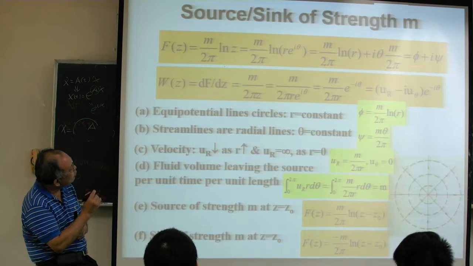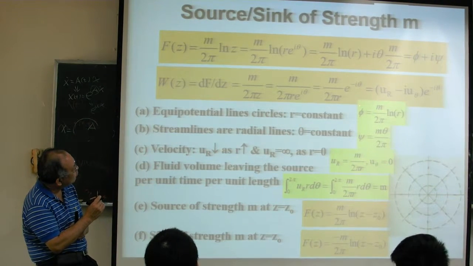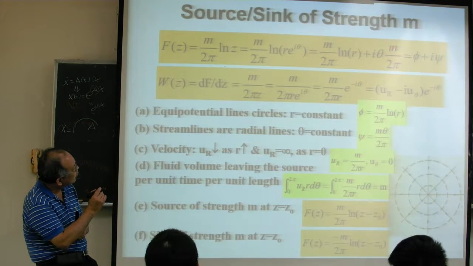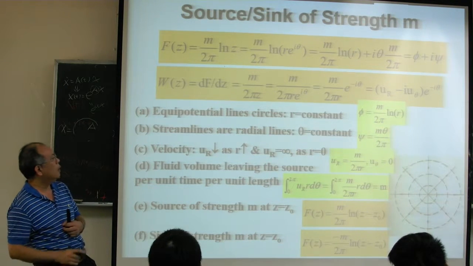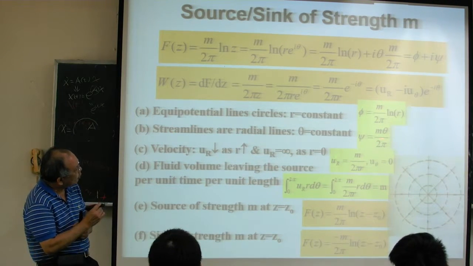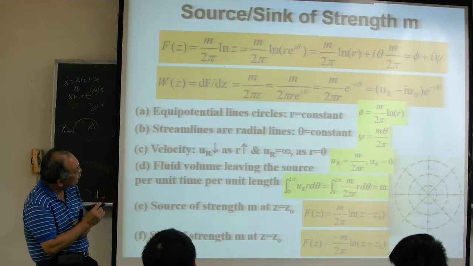So from this equation here, we know our real part is our velocity potential. So the velocity potential phi is equal to m over 2 pi times natural log r. And our imaginary part psi here is what? It is equal to m theta over 2 pi. So if you calculate, this is your velocity potential.